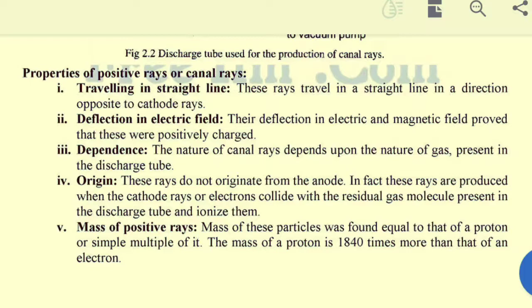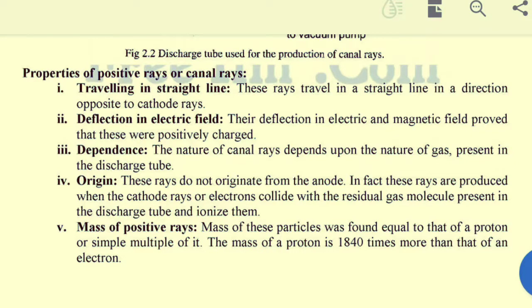That's why Goldstein said that positive particles are present inside gaseous atoms, because by ionizing gaseous atoms, the left behind particles have positive charge, and this positive charge is due to the presence of protons inside the nucleus of an atom.